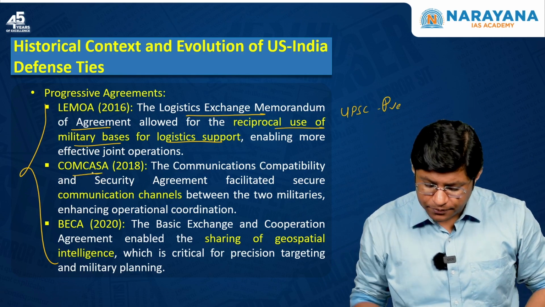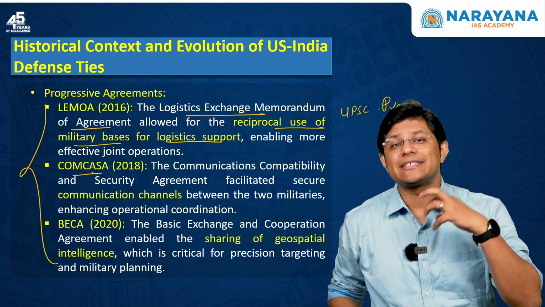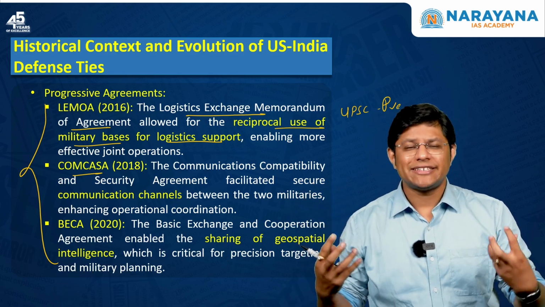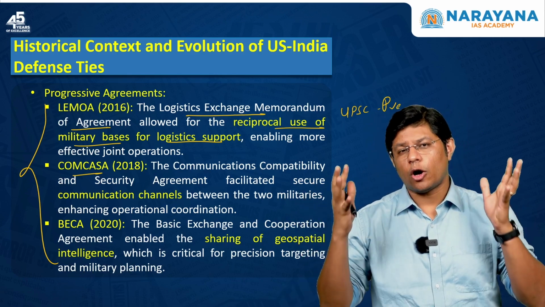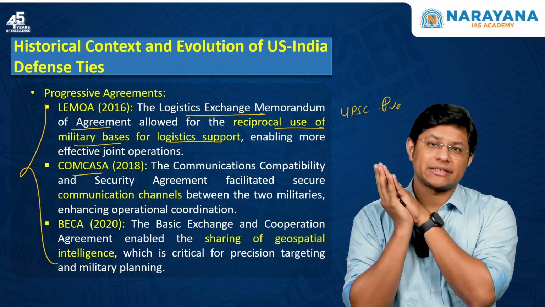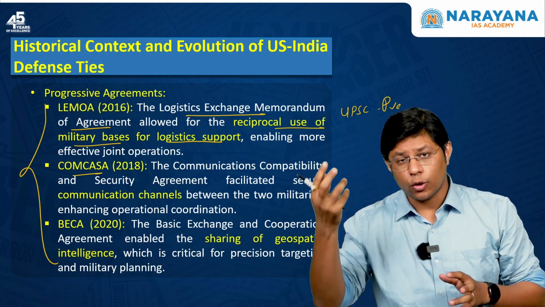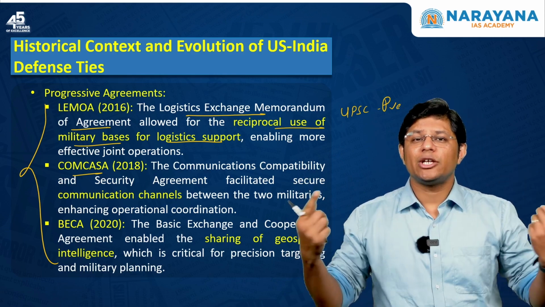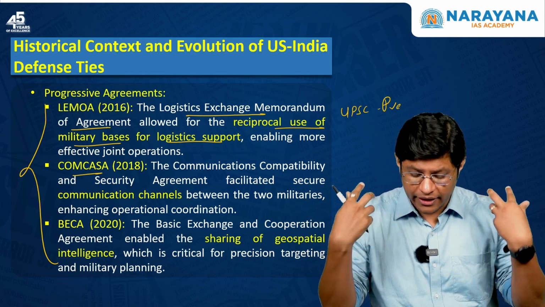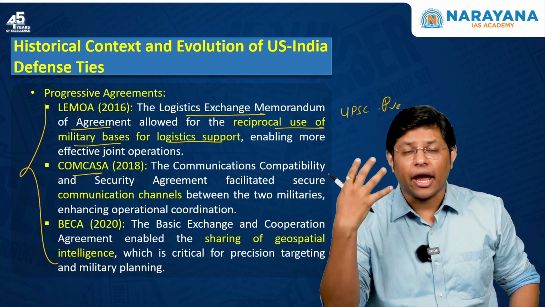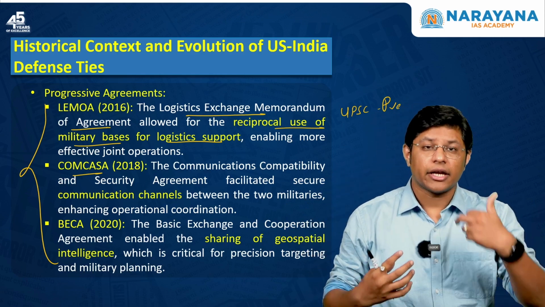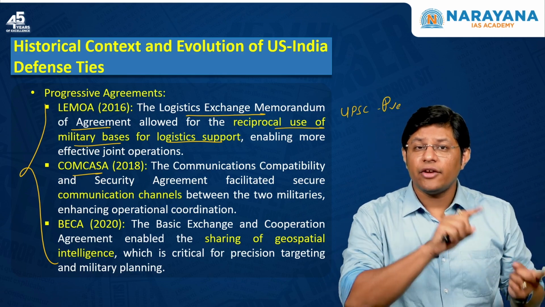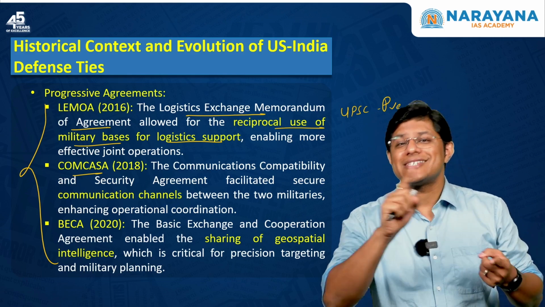Second is COMCASA. Here, communication will be established between the systems made in India and systems made in the USA. Let's say, for example, India and USA are undertaking a joint operation against Pakistan. Now here, the USA has its own fighter jets and India has its own fighter jets. Communication needs to be established. For that, they have sophisticated technology, and here the USA will help India get that sophisticated technology through which information or communication can be established.